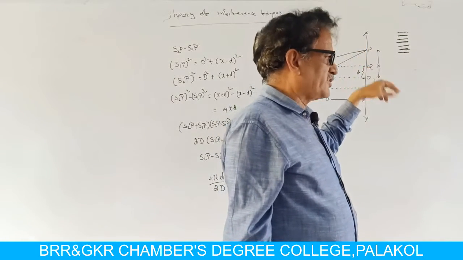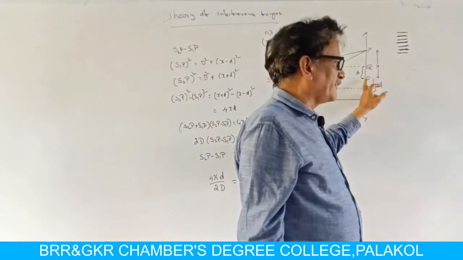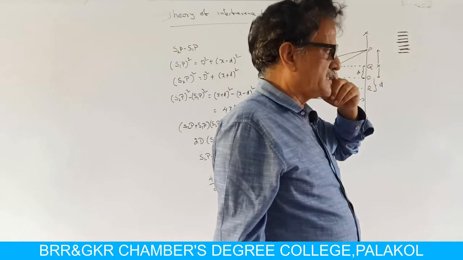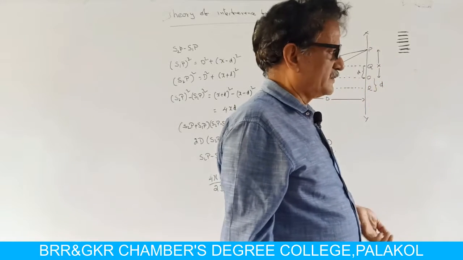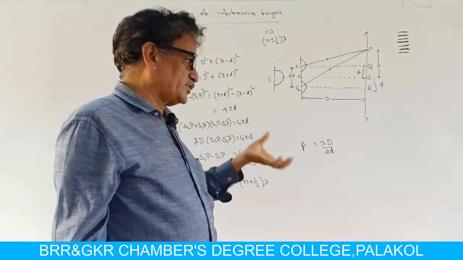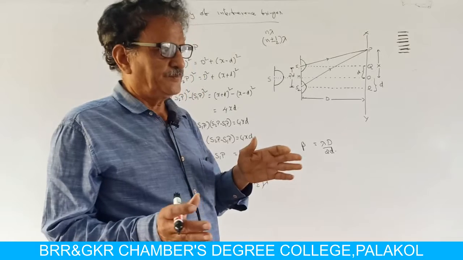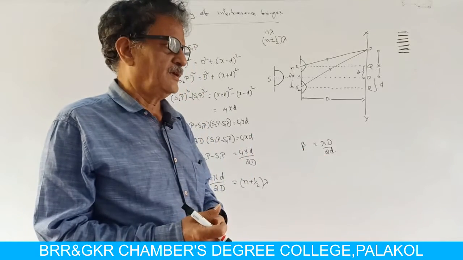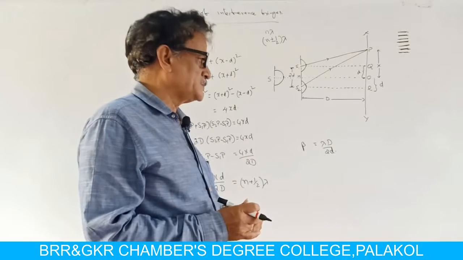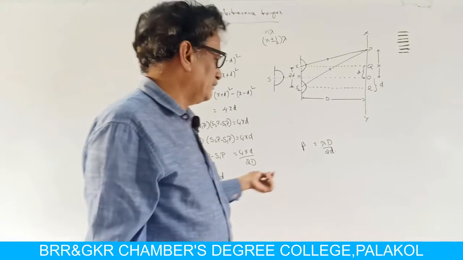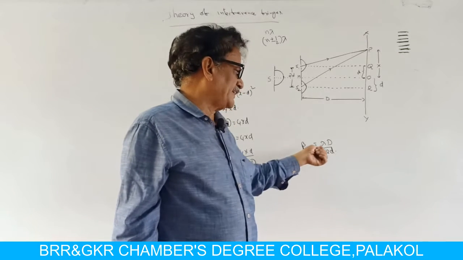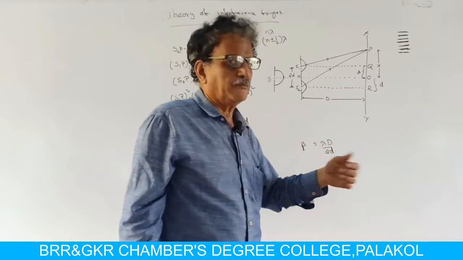What is x2? x2 is the distance from the central fringe to the second bright fringe. Similarly, x3, and so on. So, the difference between x2 and x1 gives the fringe width, represented with beta. So, we can find that this beta is equal to lambda D by 2d.